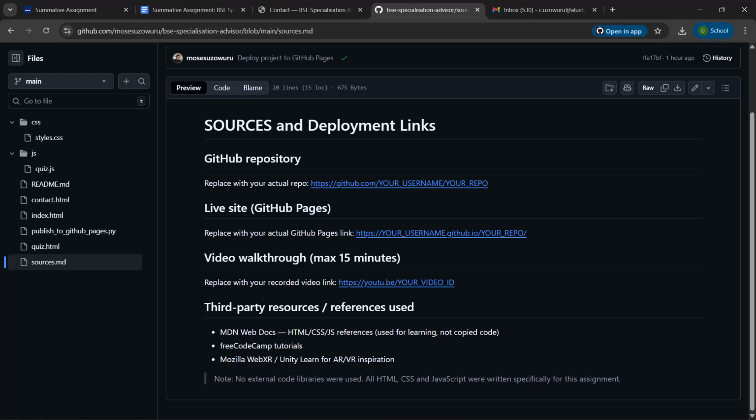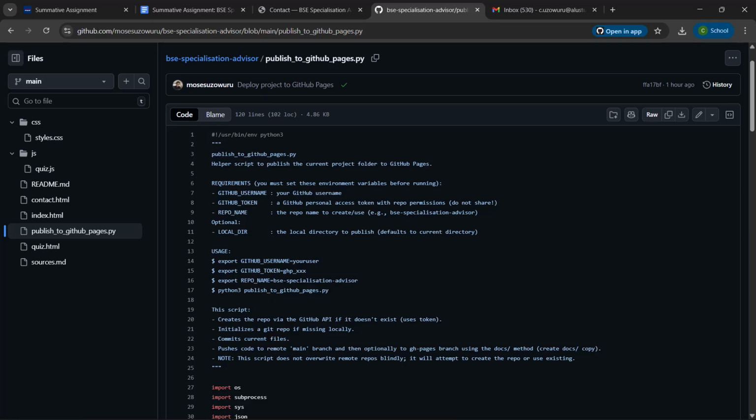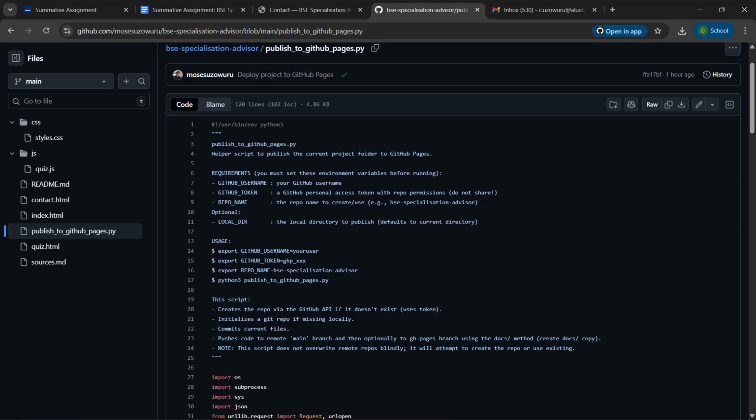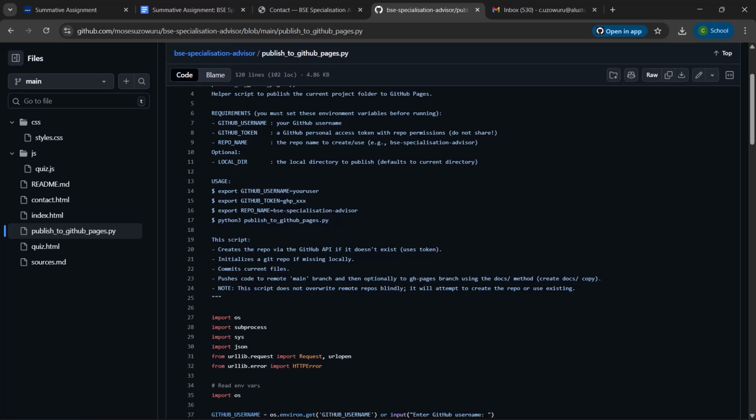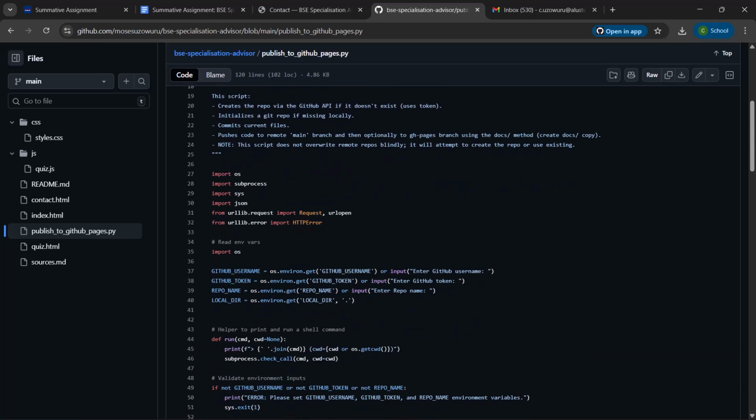So there's something unique about our project. Here you will see publish_to_github_pages.py. Because I understand Python very well, I didn't have to write GitHub commands manually, so I just scripted the entire process of deploying to GitHub and GitHub Pages. Here is the source code for that.